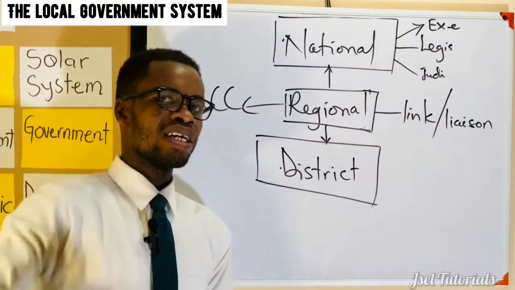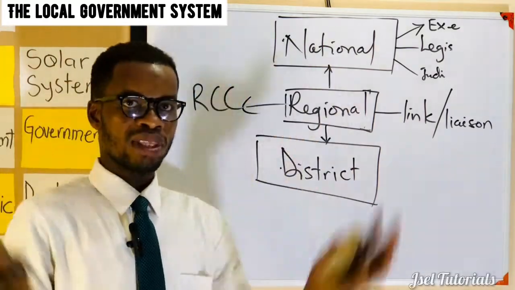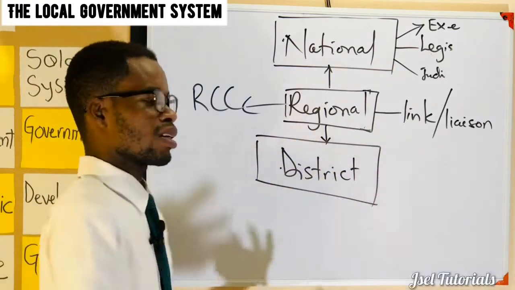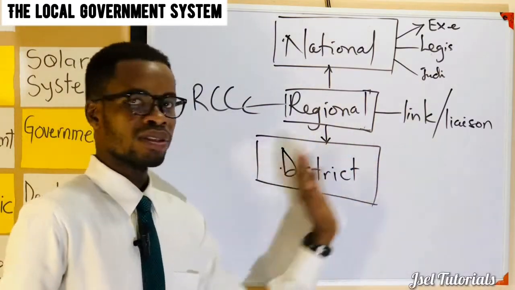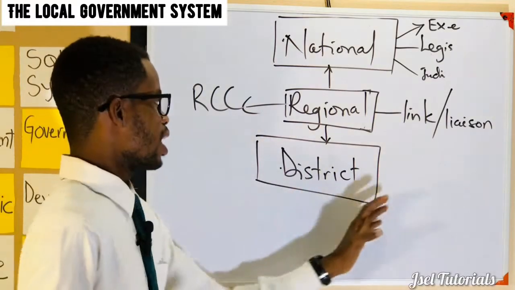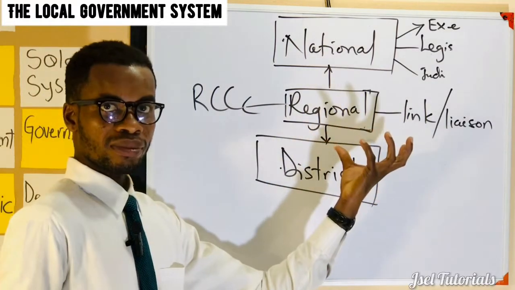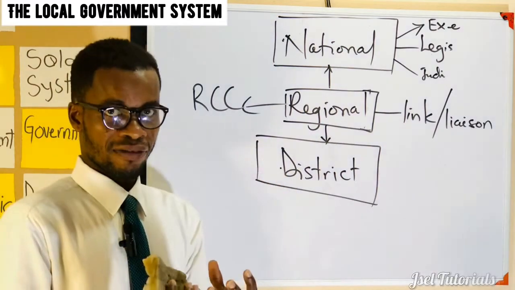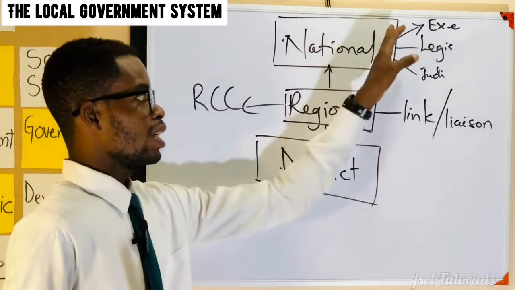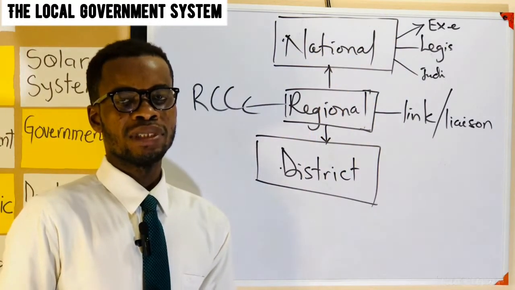And that is where the regional minister is. So he meets with them and they collate all the issues or the problems coming from the various districts or the local government or the grassroots level, and then pick all of them, address them if they can, but if they are above their strength, they push them to the central government.